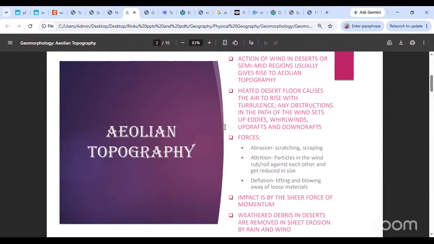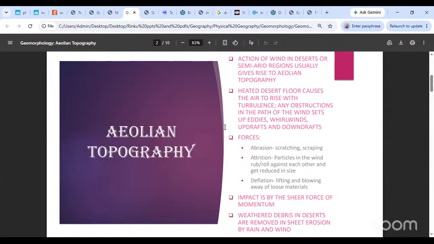Abrasion माने क्या होता है? The wind carries these little particles with itself. Okay? These little particles that the wind carries are going to go and scratch against the surface, whichever surface the wind is going to dash against or collide against. Okay? Sandpaper देखा है? Have you seen a sandpaper? Have you tried to polish a surface with it? Right? You see the effect that you get. That is the same kind of effect that you will get in abrasion.